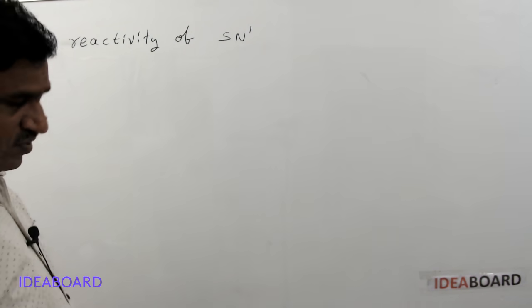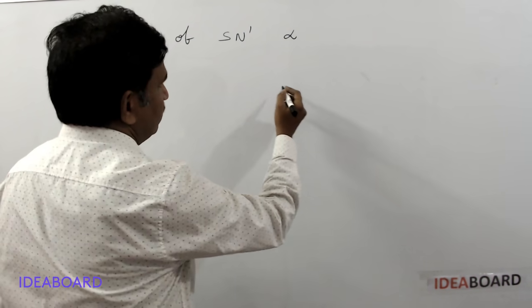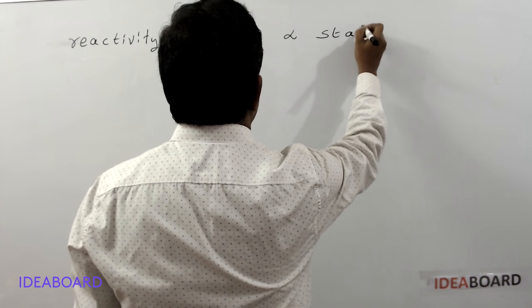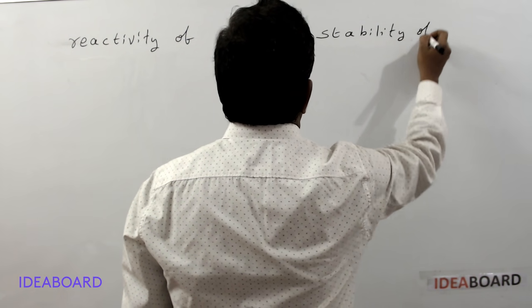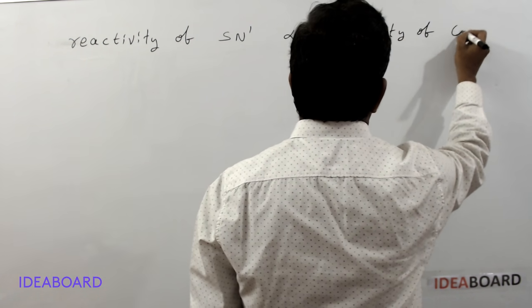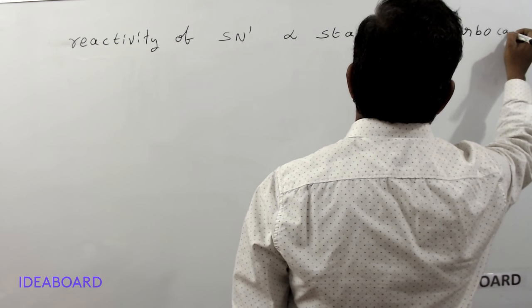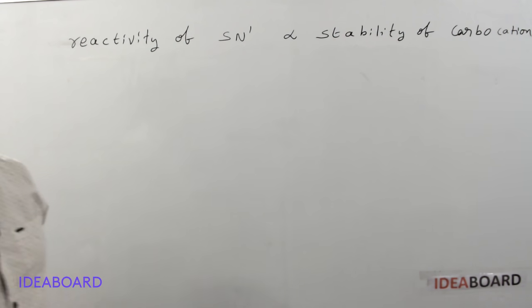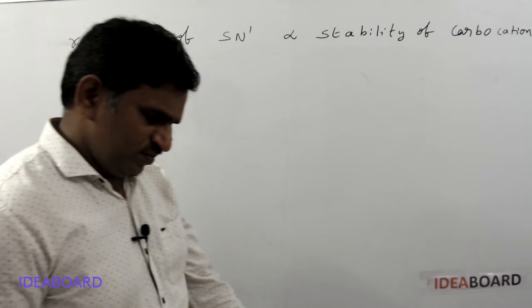Reactivity towards the SN1 reaction is directly proportional to the stability of the carbocation formed. Whenever the stability of the carbocation is more, then the reactivity towards the SN1 reaction is more.